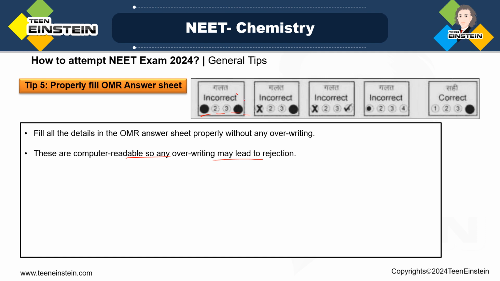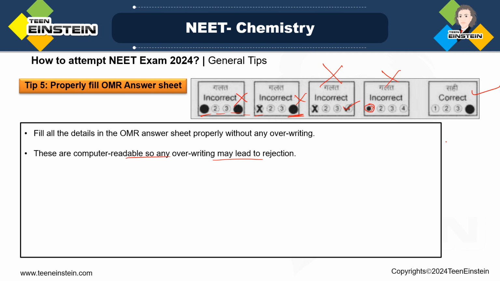So this is obviously incorrect. Then one answer you have written fully, another one is like this, incorrect. Then you should not put simply a tick mark like this. This is also incorrect. You have to completely fill it. Then if you have not completely filled it, see, there is still some space left. This is also not the right way. Now this is the correct way. As you can see, this is cleanly filled.